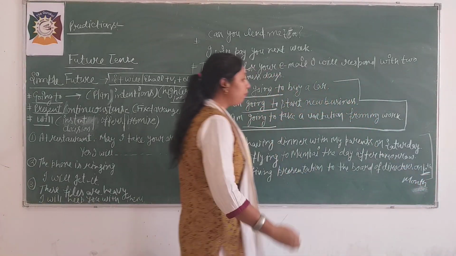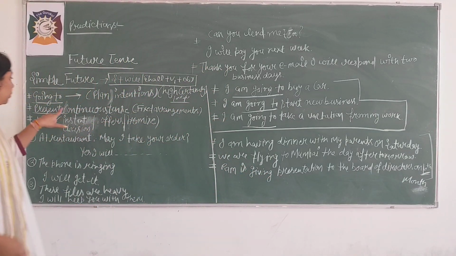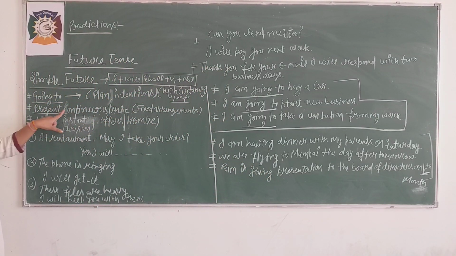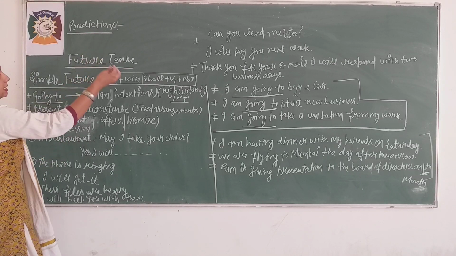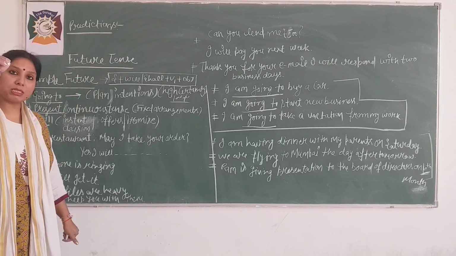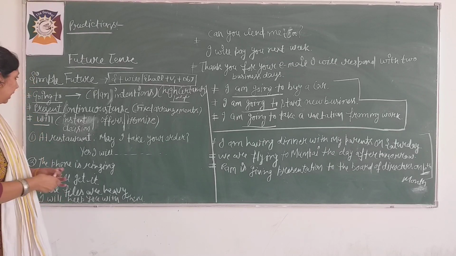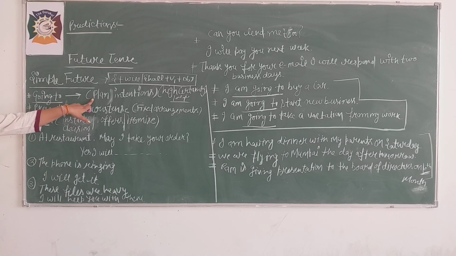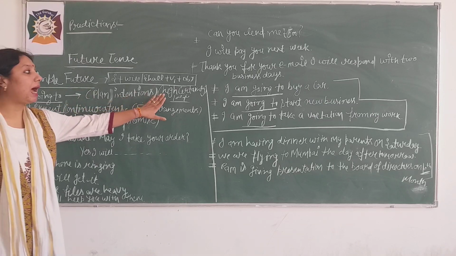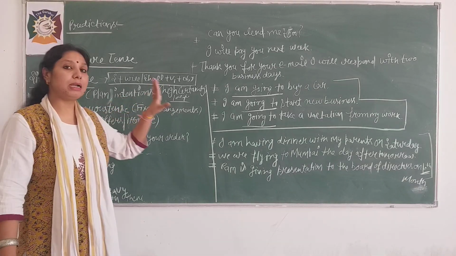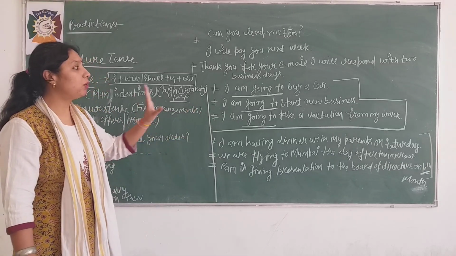Means for the fixed arrangements, beta, we should use the present continuous tense, and you know the form of the present continuous tense, that is: subject plus is/am/are plus verb first form plus ing. And for going to, beta, going to means plan and intentions, means high certainty is there, means 100% you are sure that you are going to do this.